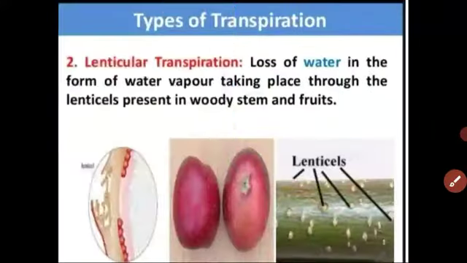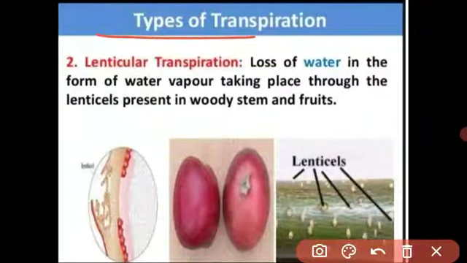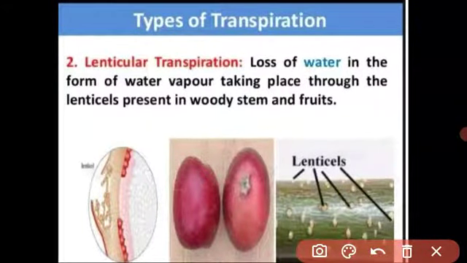The next type of transpiration is through the lenticels. Lenticels, what are they, student? They are permanent openings present in the bark of the woody stem. You will observe near your house there are some tall trees, and on the stem there are small openings. This is a permanent opening. The stomata remain open during the daytime and are closed at night, but the lenticel is open throughout, both night and day.